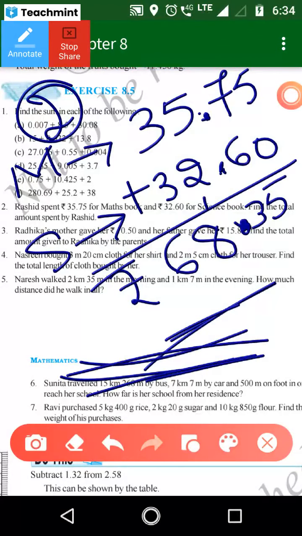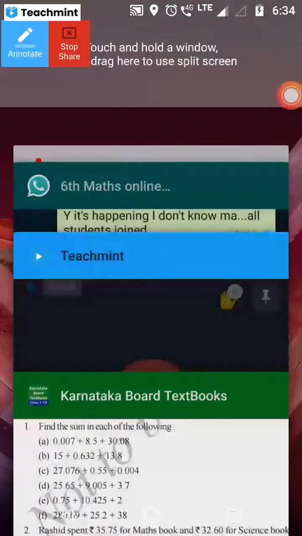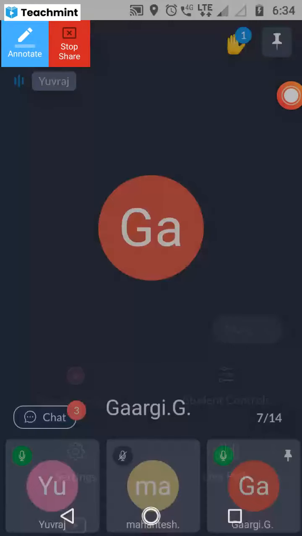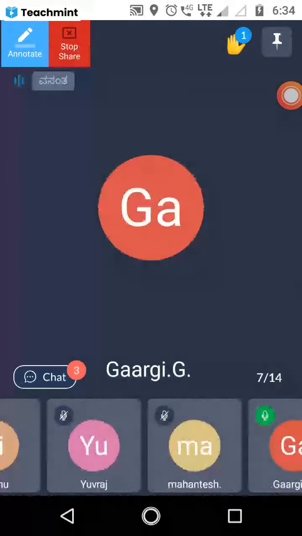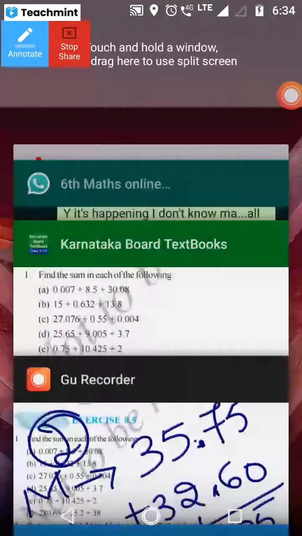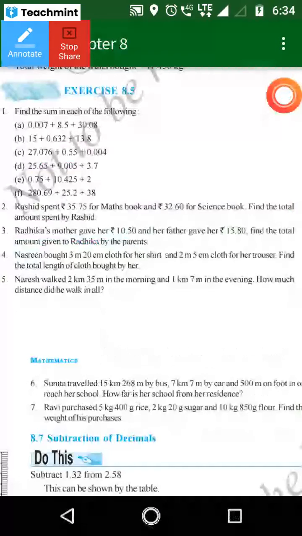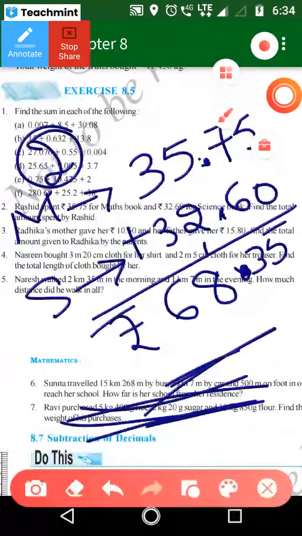Yes, ma'am. Completed. Sindhu, Adarsh, Mahantesh, Shreya, Gargi, Yuraj. Is it completed? Yes, ma'am. Good. So next problem, the third one.